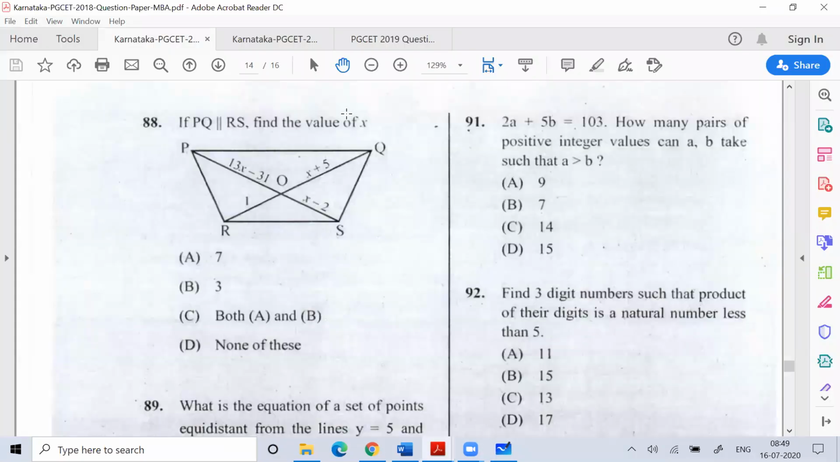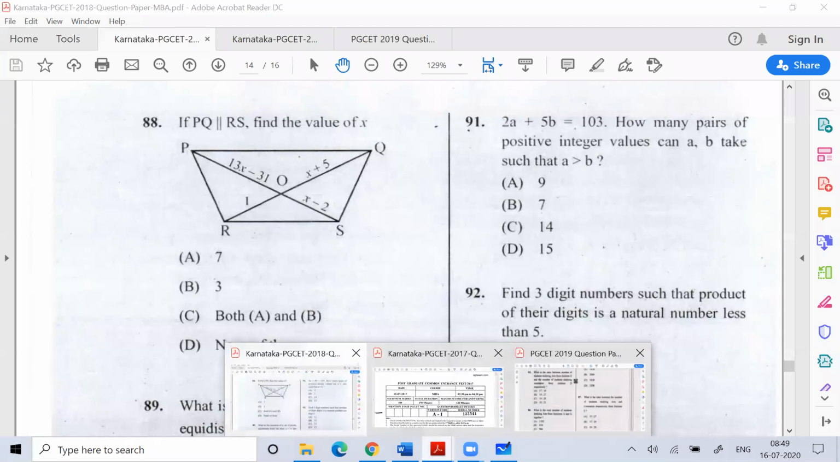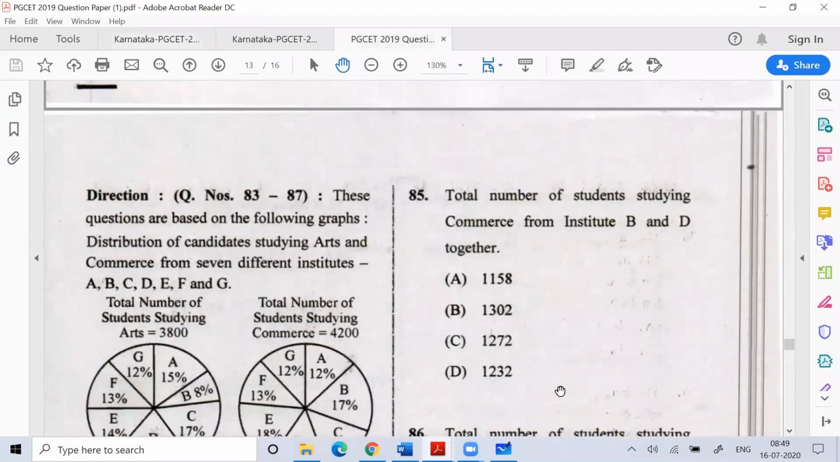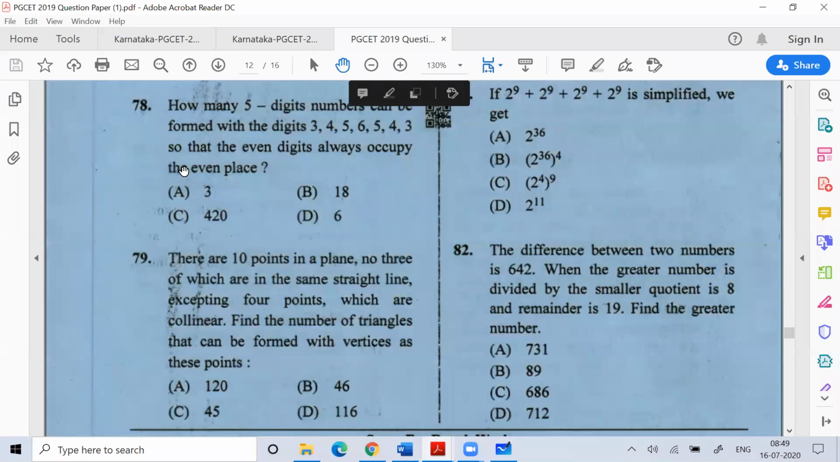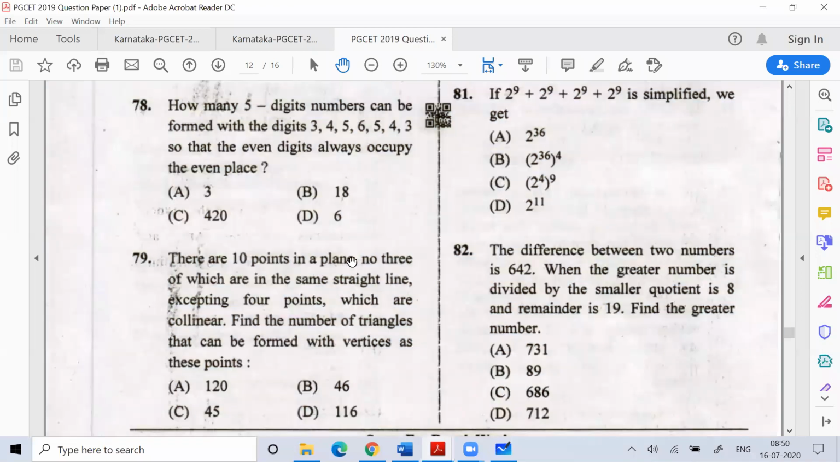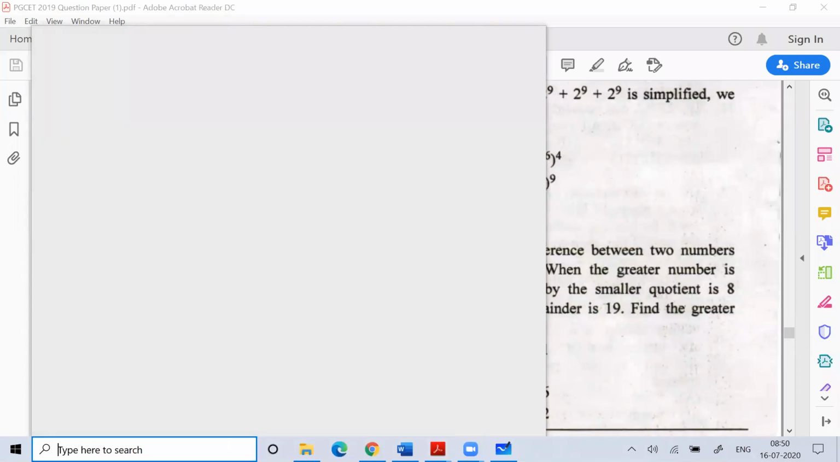I think in 2019 this question came. You can see question number 79: there are 10 points in a plane, no three of which are in a straight line, excepting the 4 points which are collinear. How many triangles can you draw? The number of triangles will be 10C3 minus 4C3.